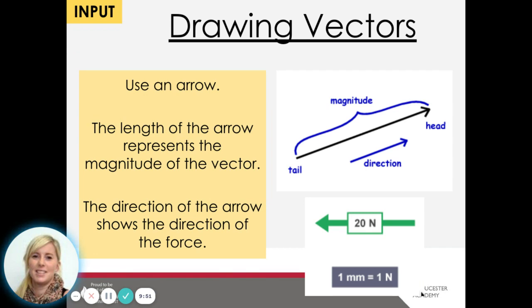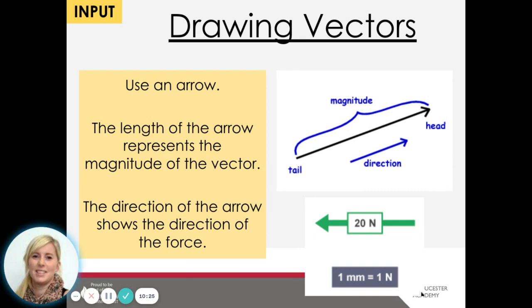So how do we draw vectors? We use an arrow, and the direction of the arrow shows us the direction the force is acting in, whereas the length of the arrow shows us the size or the magnitude of that force. So if you imagine gravity, we do our arrows pointing downwards. So the downwards tells us that the gravity is acting in that downwards direction, but the size of that arrow can tell us its size. So a smaller arrow has a smaller size, a bigger arrow has a bigger size.